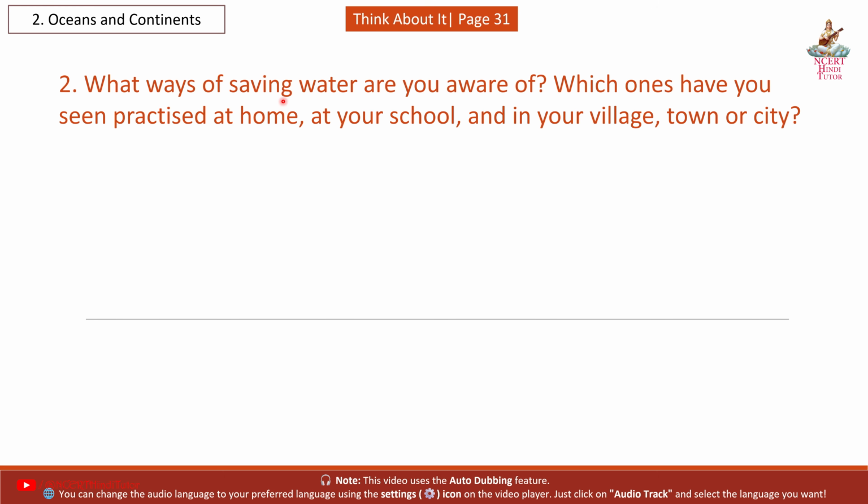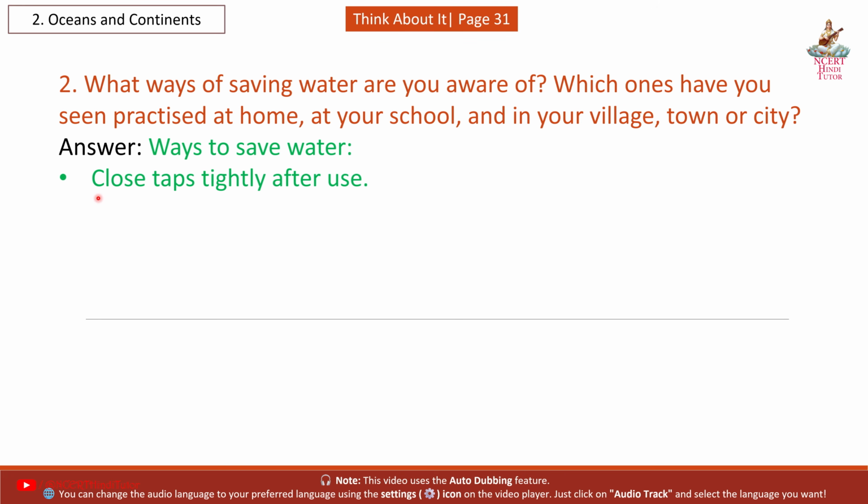Question 2: What ways of saving water are you aware of? Which ones have you seen practiced at home, at your school, or in your village, town, or city? Answer: Ways to save water. First, close taps tightly after use. Second, use a bucket instead of a shower for bathing.